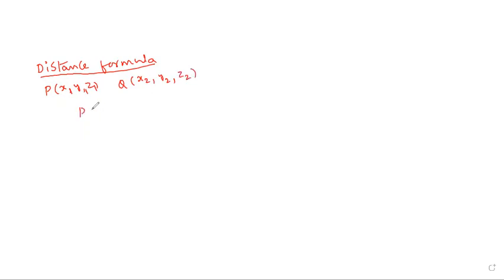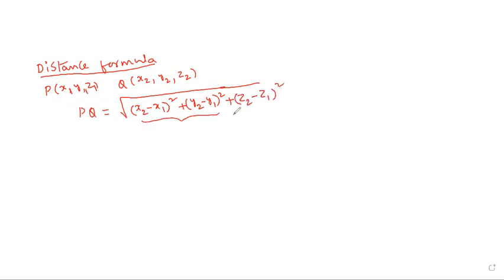Then the distance between the two points formula is the same as 2D. The difference between the x coordinates squared, x2 minus x1 squared, plus y2 minus y1 squared, and an extra term comes, z2 minus z1 squared, because of the three axes. Up to this is the 2D formula; the extra 3D term is z2 minus z1 squared. Okay? I will write one example, everyone see.